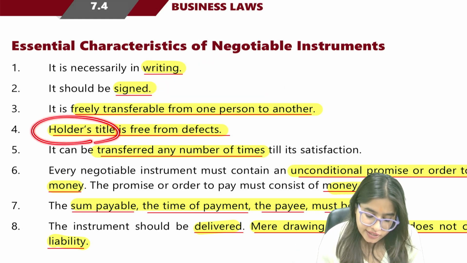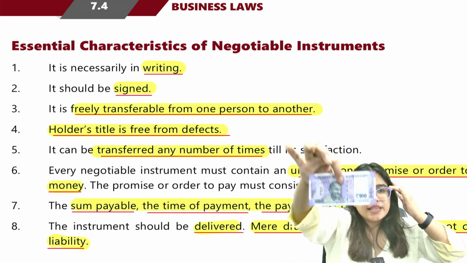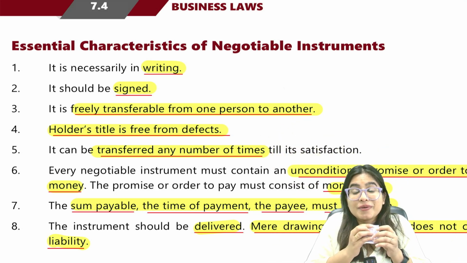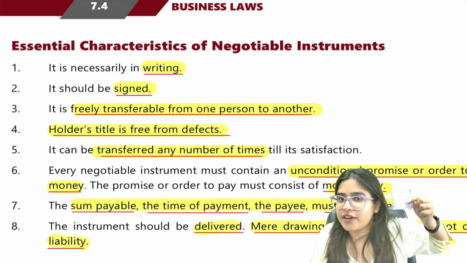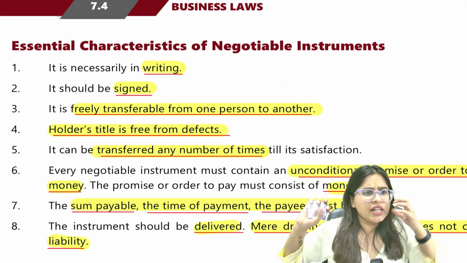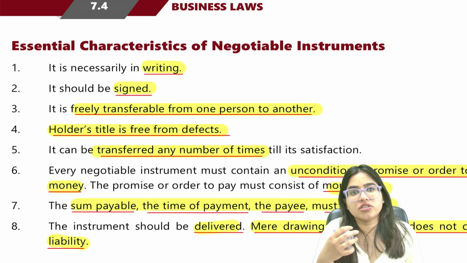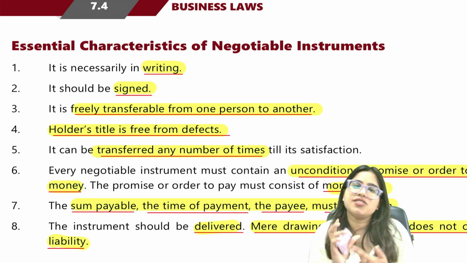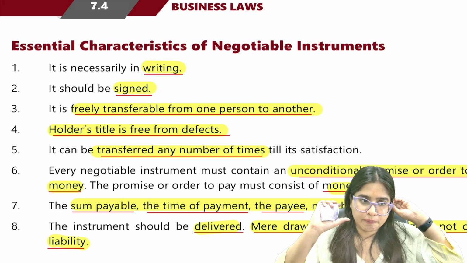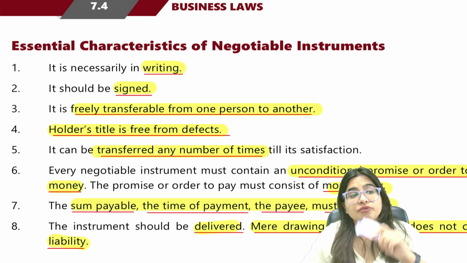Next, the holder's title is free from defect. Holder means the person who's holding. For example, this 100 rupees note I am holding. So if I'm holding this 100 rupees, now I am the owner of this 100 rupees and my title is free from defect. Free from defect means someone else cannot come and say, ma'am, you stole this 100 rupees from us, this is not yours. I can say, I'm holding it, so this is mine. My title is free from defect. Title means ownership. So my ownership in this 100 rupees note is free from defects.